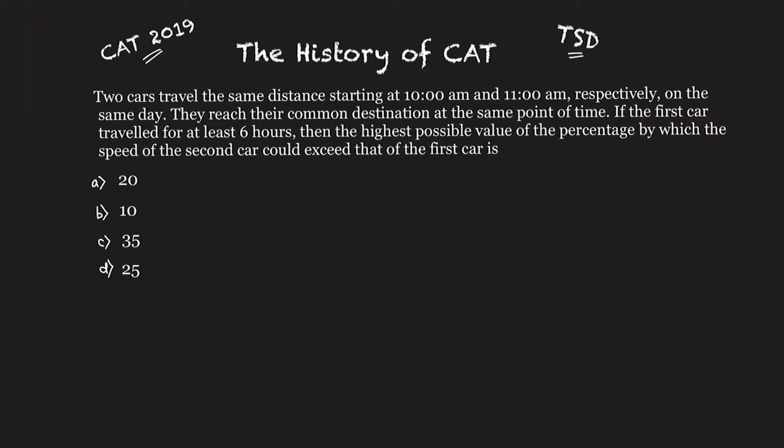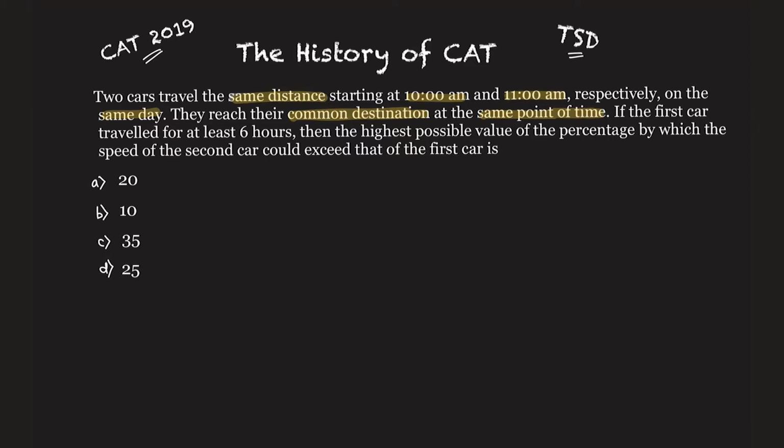The problem says that two cars travel the same distance, one starts at 10 am and the other one starts at 11 am. So two cars travel the same distance, they start with a difference of 1 hour. So the first car leaves at 10 am and the second car comes at 11 am on the same day. They reach their common destination, which means the distance traveled by them is the same at the same point of time, and this is the catch here, at the same point of time.